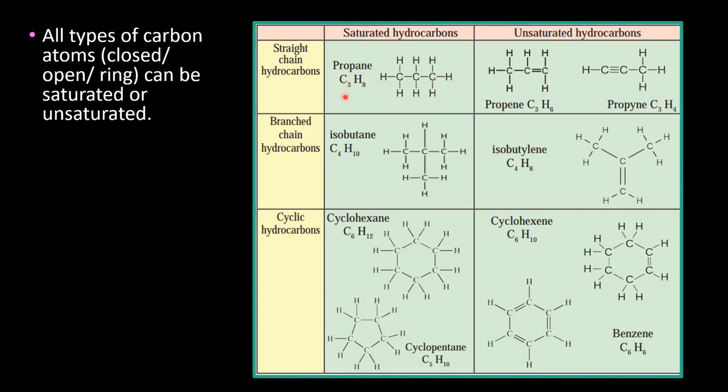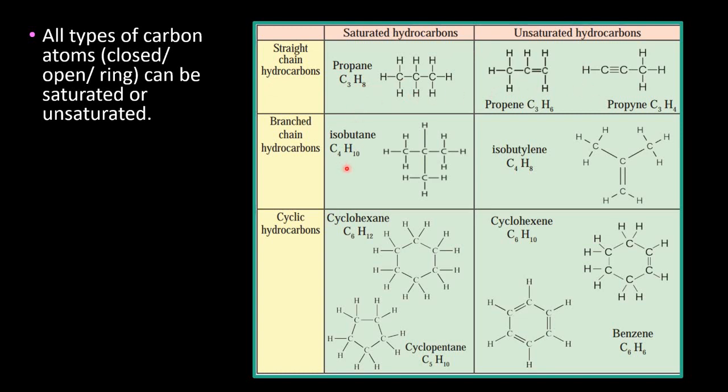You can see the formula CnH2n+2 also being satisfied. The second one with the same 3 carbon atoms but with one double bond makes it an alkene, and the name is propene, with the CnH2n formula. The next structure has a triple bond between the carbon atoms, so the name becomes alkyne. For alkyne, it is propyne, Y-N-E, with the general formula CnH2n-2. So from this we understand that whether a hydrocarbon is a straight one, branched one, or a cyclic one, they can be saturated as well as unsaturated.